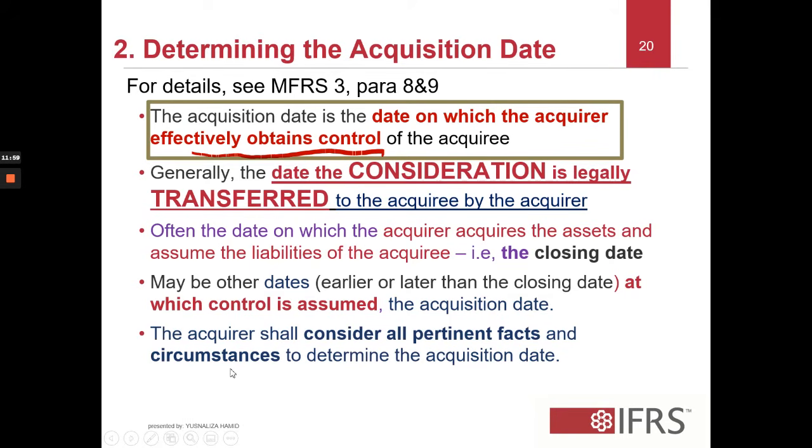On top of just looking at the date that control is obtained or the date the consideration is transferred, acquirers should also consider all pertinent facts and circumstances. But in our discussion here, in the context of just an introductory course, the date of acquisition will be clearly shown, and it is normally the date the shares were acquired, when the majority of the voting shares is acquired.